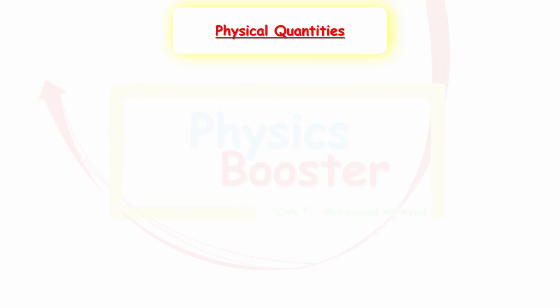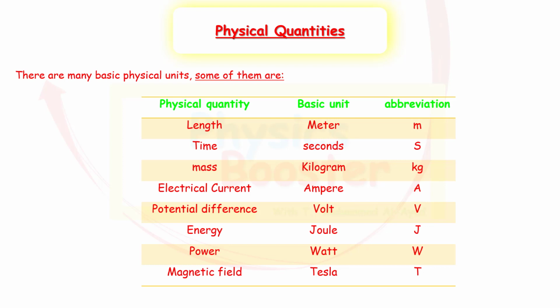Well, actually, there are many types of units around us. Some of them are, for example, length. We all know that length is used to measure distances. Its basic unit is called meters, and its abbreviation is using a small m. Should we memorize these abbreviations? Actually, we'll be using them a lot through this chapter and through the whole material, so I prefer if you do that. Time, we know what time measures.